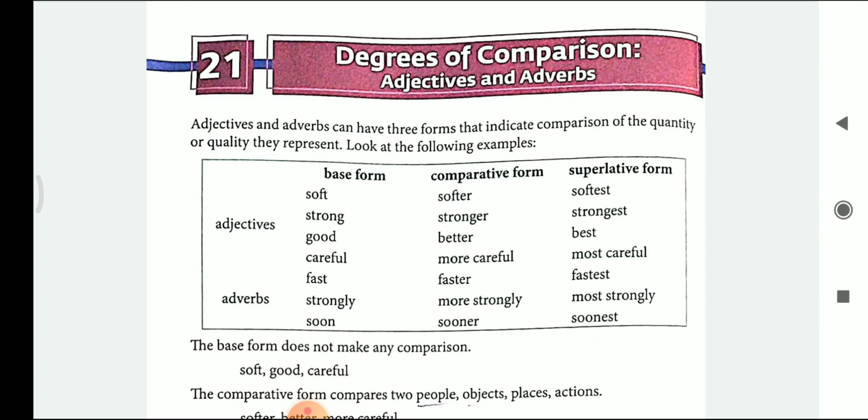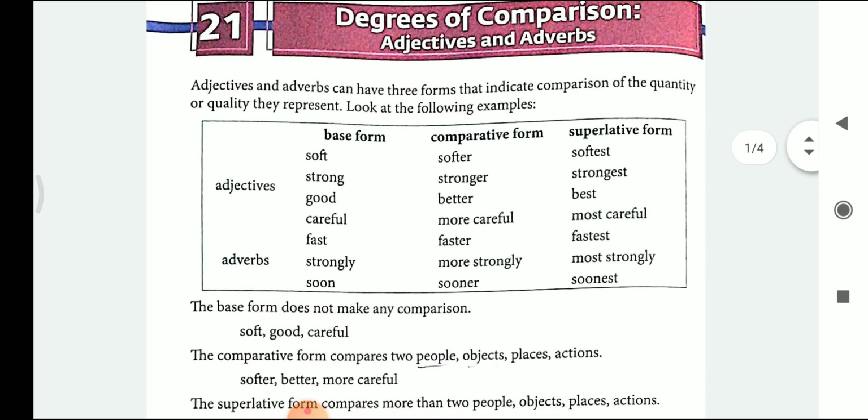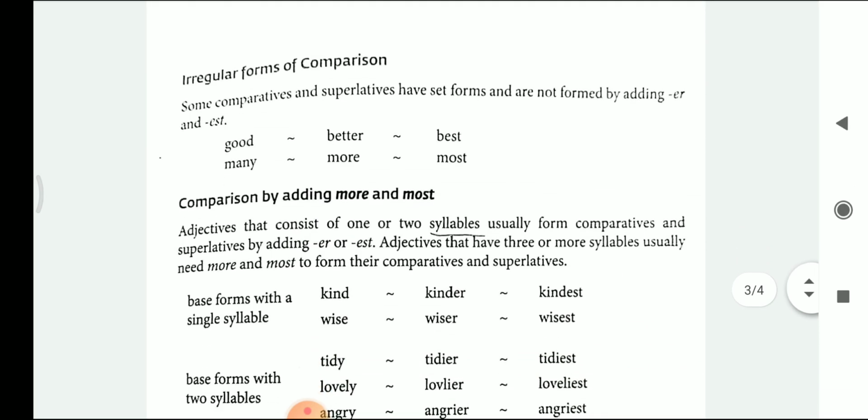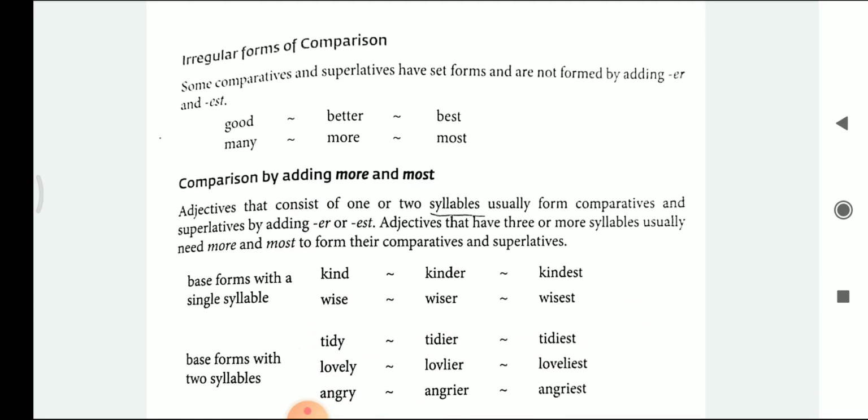So, we saw that adjectives and adverbs can have three basic forms that indicate the comparison of quality or quantity they represent. We also saw the examples of how to convert base form into comparative and superlative form. Today, we are going to see the irregular forms of comparison.